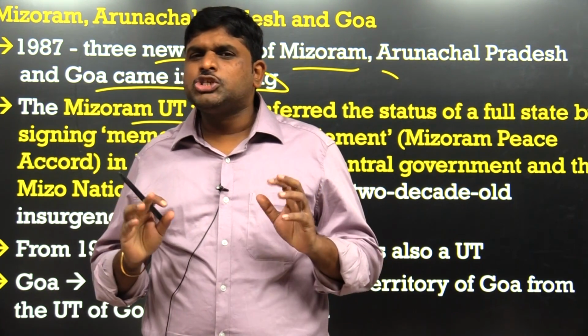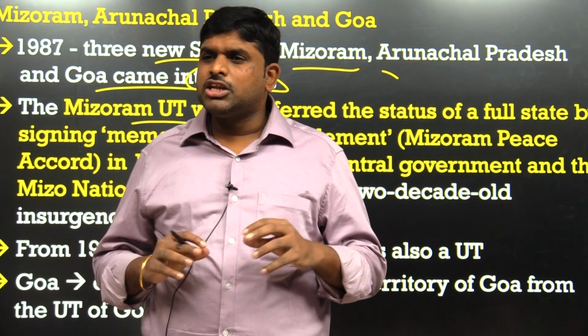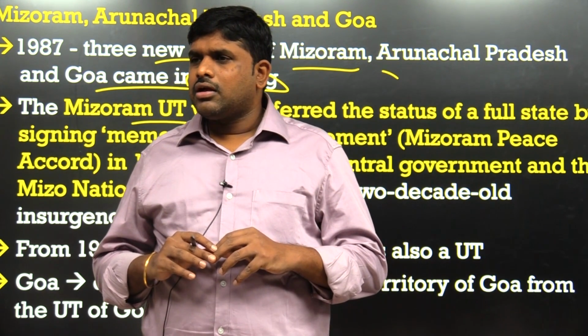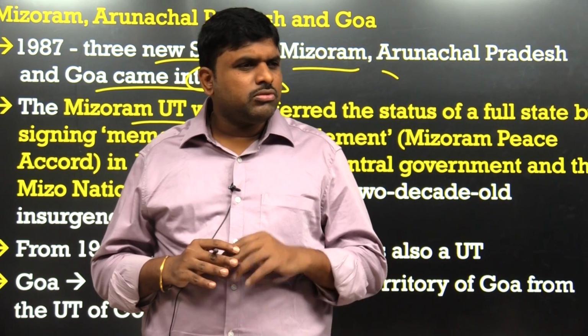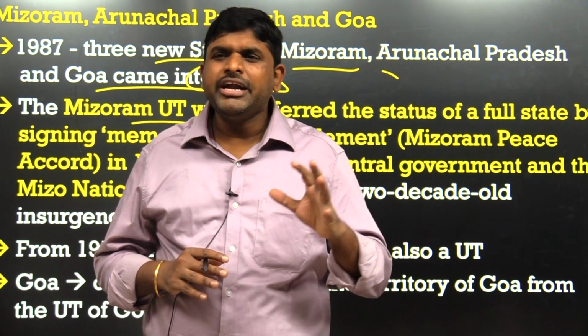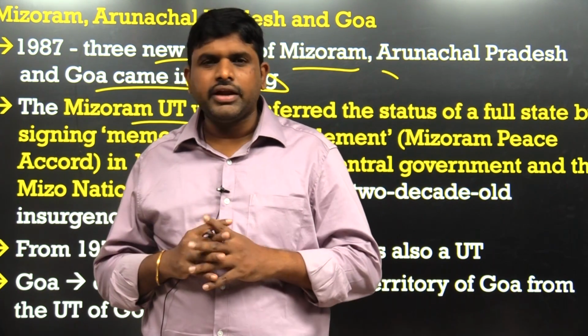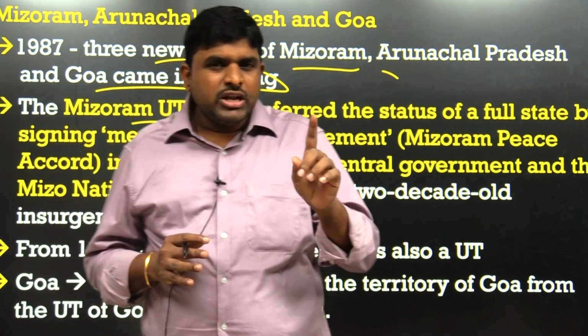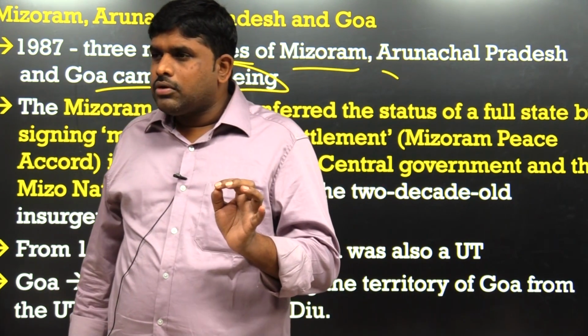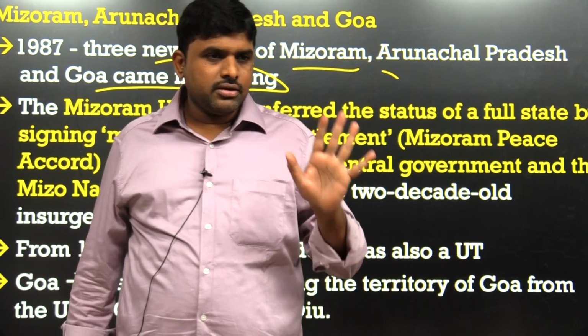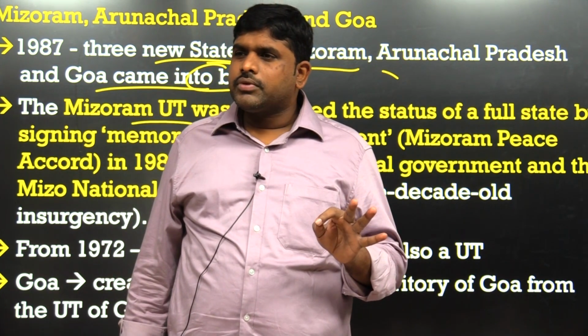Arunachal Pradesh, some issue or the other. Nagaland, some issue or the other. Meghalaya, some issue or the other. Common. Rampant law and order problem is there in northeastern India, except one state, Mizoram. It's been burning from the beginning. Mizo people.